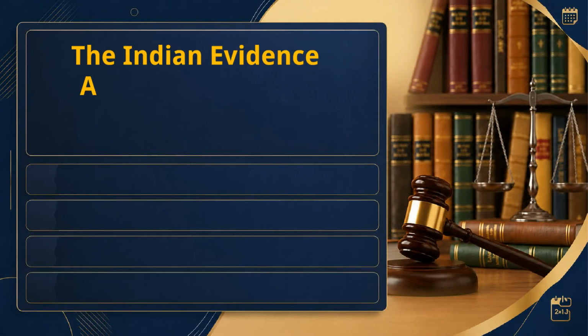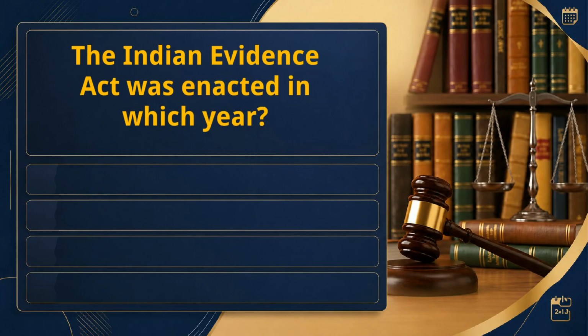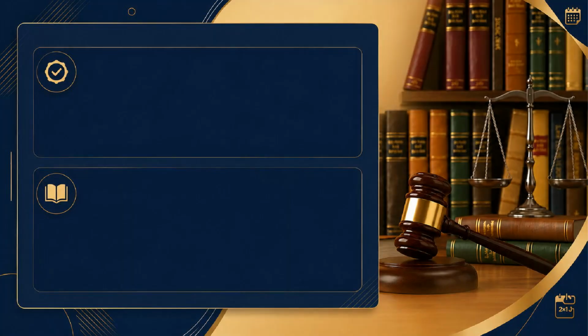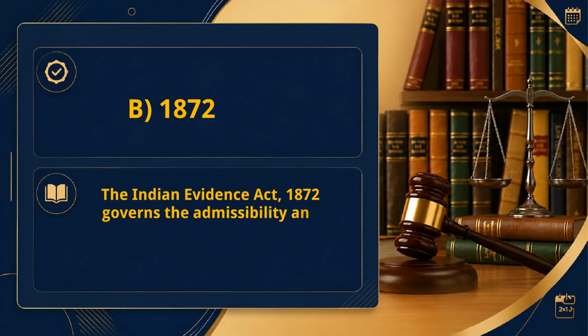The Indian Evidence Act was enacted in which year? A. 1860. B. 1872. C. 1908. D. 1950. Right answer: B. 1872. The Indian Evidence Act, 1872 governs the admissibility and relevance of evidence in Indian courts.